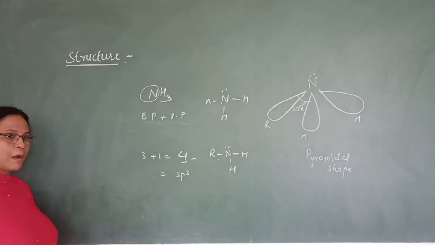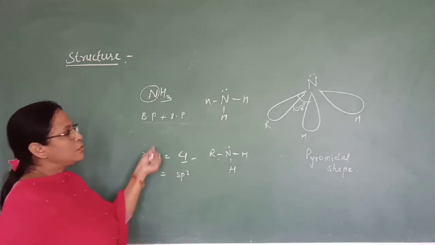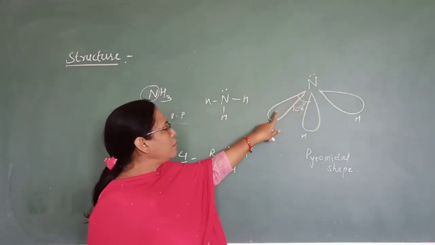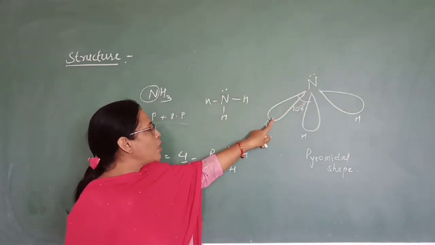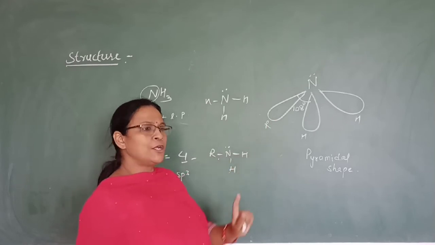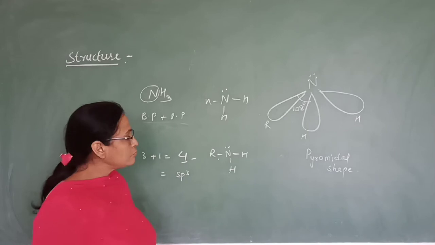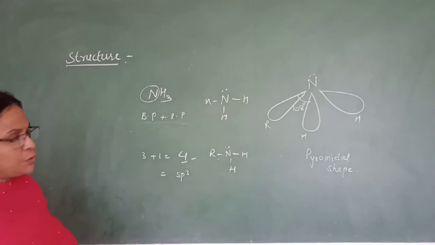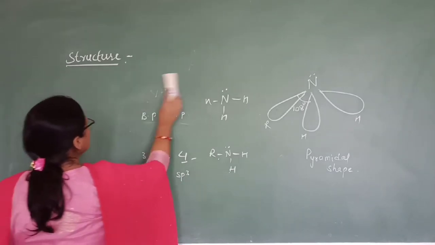All amines are pyramidal in shape, where the sp3 hybridized orbital of the nitrogen is overlapped with the orbital of alkyl group or hydrogen atom. Now let us come to the classification of amines.